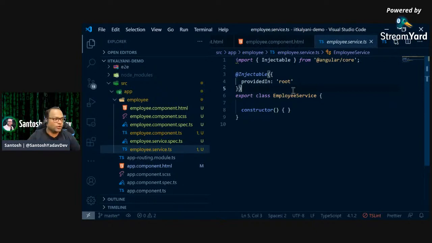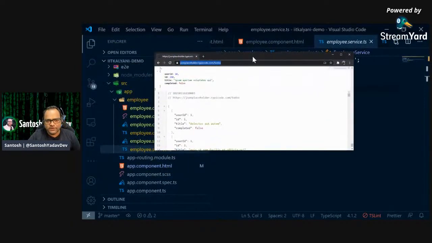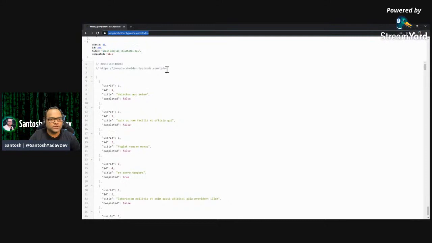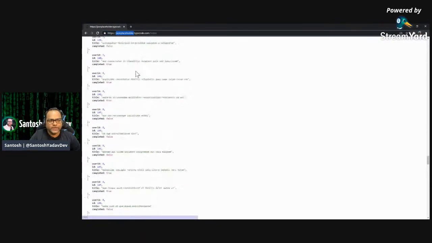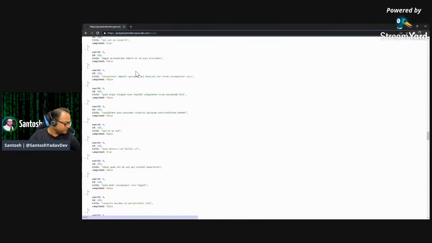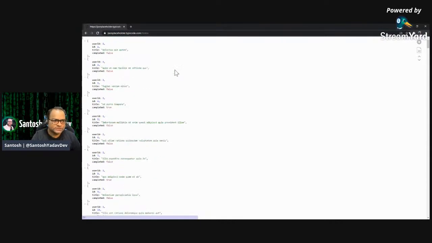So here we have employee service, and let's see which API we are going to use. I'm sure everyone knows what API means, right? I'm talking about RESTful APIs. You may have used some. So here we have JSONPlaceholder, typicode.com, where you can get some reusable APIs, some dummy data which they give. Here you have some 100, 200 records, and this is the endpoint. So this is where I can get the data. I'm going to integrate this particular API with my application right now